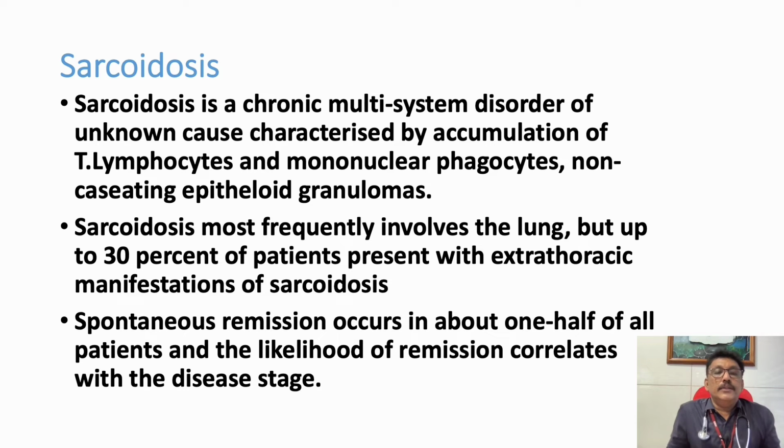It is by the pathological system that we can make a diagnosis of caseating or non-caseating. Clinically, we cannot make out whether it is caseating or non-caseating. It mostly involves the lung, but it can also involve other organs in our body. 30% of the patients can have involvement of other organs.